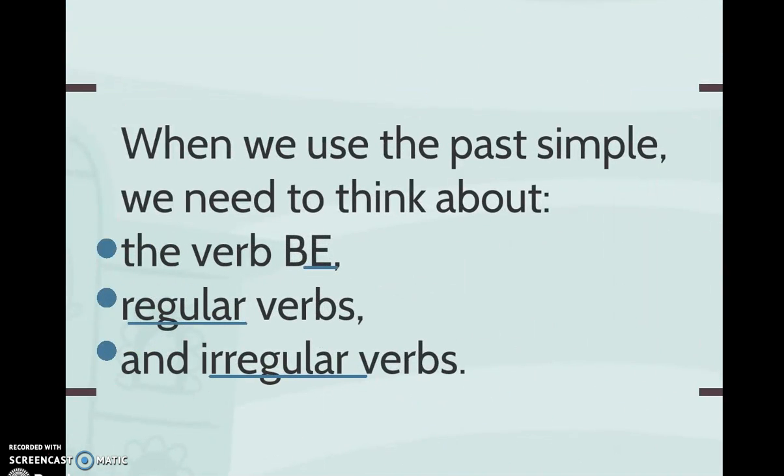Okay, we're going to divide this video in 3 parts. The first video is going to talk about, or I'm going to teach you about, the verb to be. Remember, the verb to be is very special. It's different from other verbs. In the second video, we will talk about the past simple in regular verbs. We call them regular because they make the past in the same way. And last but not least, we're going to consider irregular verbs because they are different from the others, okay?